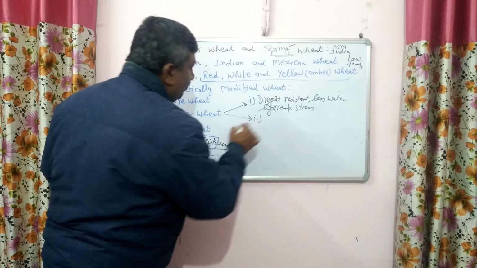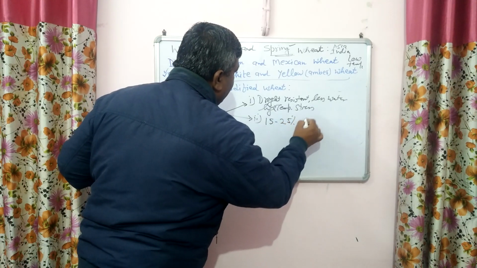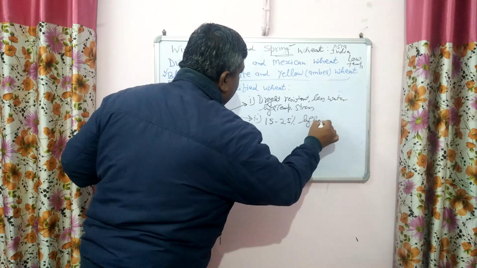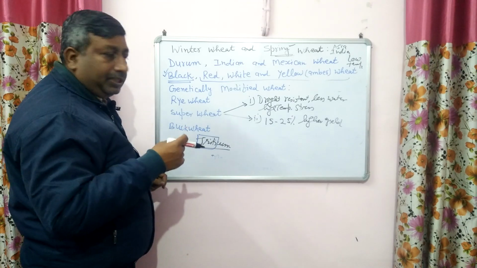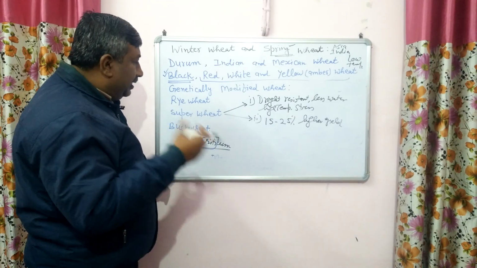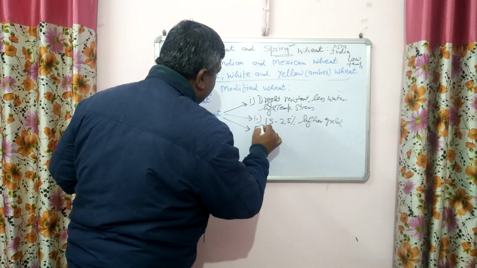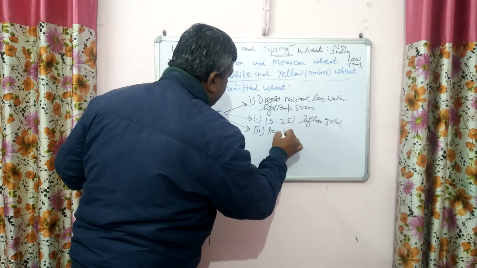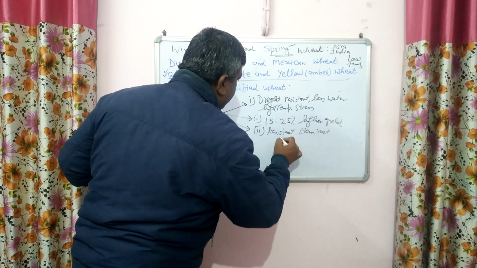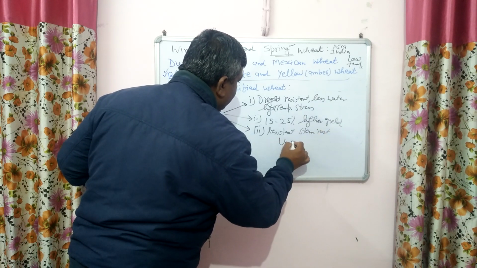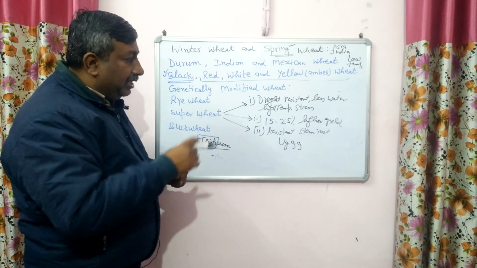Another is varieties which give high yield, about 15 to 25% higher than existing varieties. If there is higher yield compared to existing varieties, then it is super wheat. Third, it may be resistant to rust, stem rust, and particularly UG99, Uganda 99, a very dangerous, lethal strain of stem rust which causes severe reduction in yield.